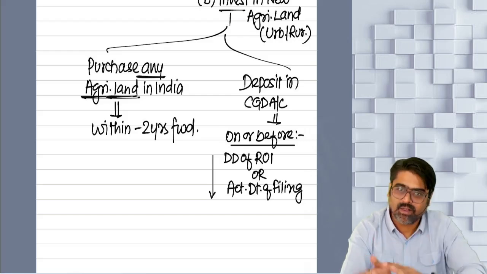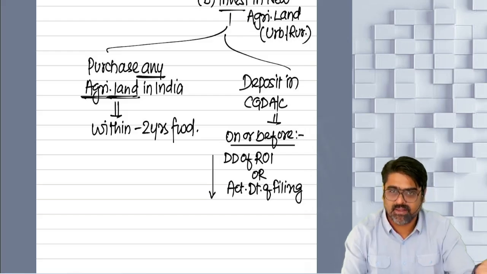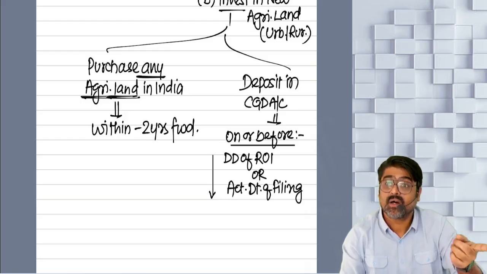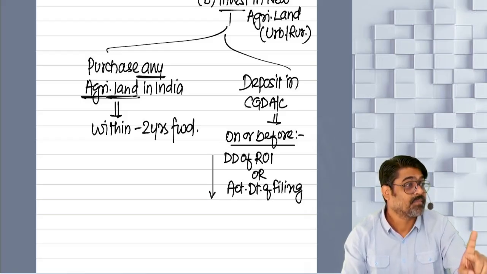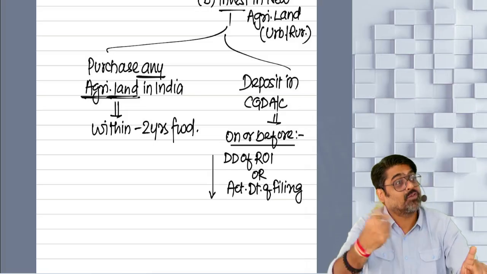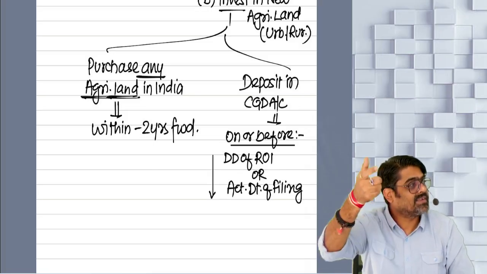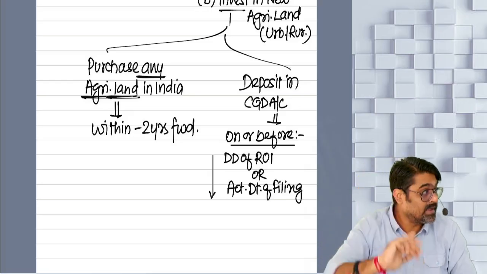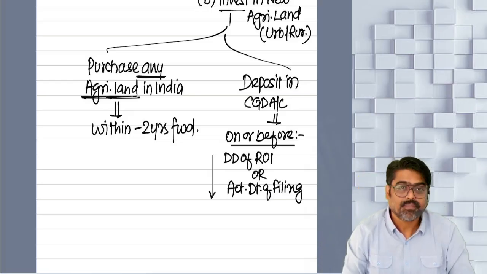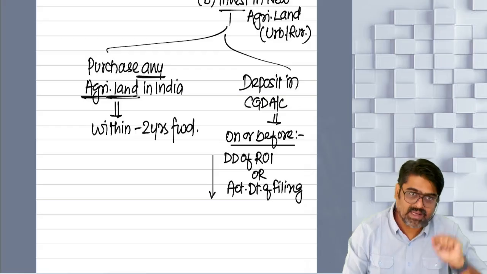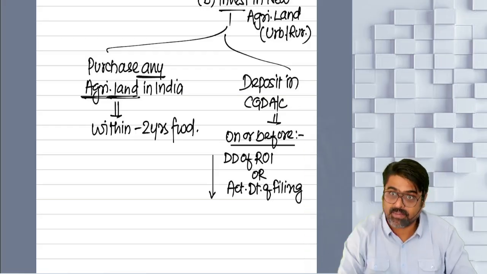Understanding? So in the new agricultural land you have invested, and that new agricultural land is an urban agricultural land. If that is sold within 3 years, then revocation will happen. Then the amount of exemption under section 54B will be reduced out of the cost of the new urban agricultural land at the time of calculating the capital gain.